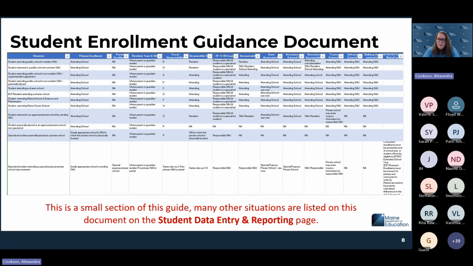So it will tell you who needs to have a primary enrollment, if there needs to be a partial enrollment for a student, where the resident town should be, what the fiscal responsibility, which is actually residency status now, what that code should be for their situation, who's responsible for the student, who's getting a subsidy count for them, who's getting an EFS 05 count. All of those requirements are listed out on this report. So I do highly recommend taking a look at this resource. It is on the student data entry and reporting page. And use it if you need to enroll some of those unique situations that you may be running into in your school districts.